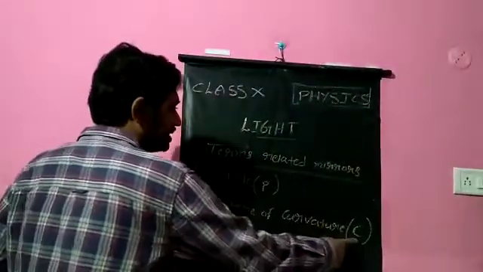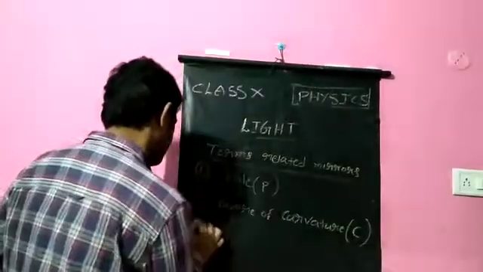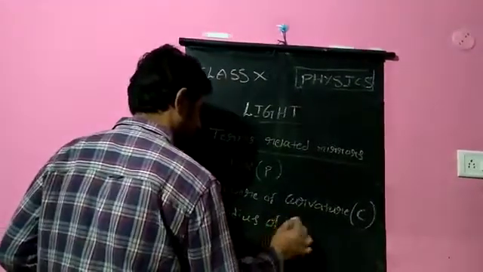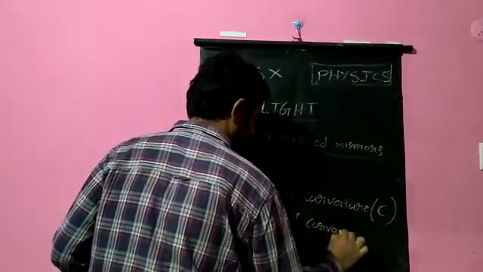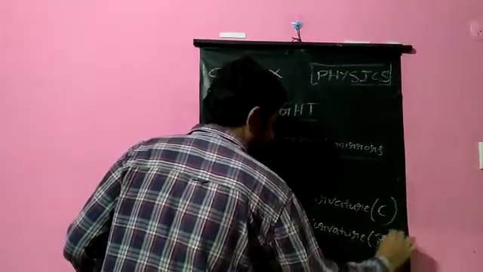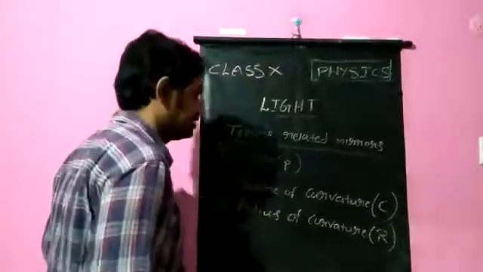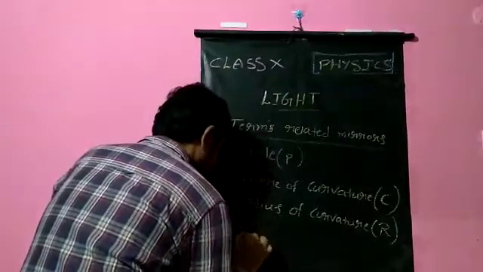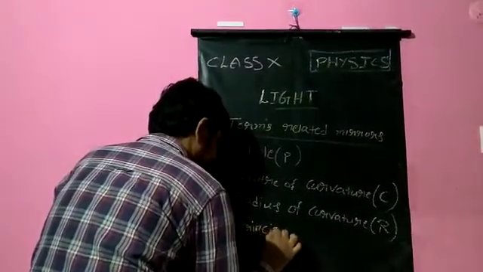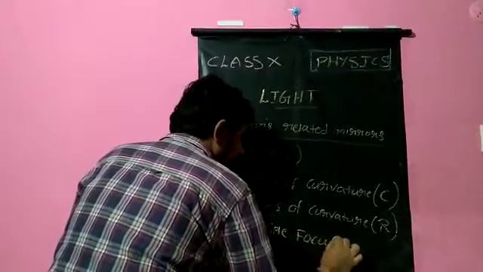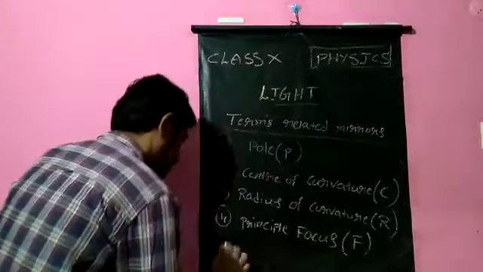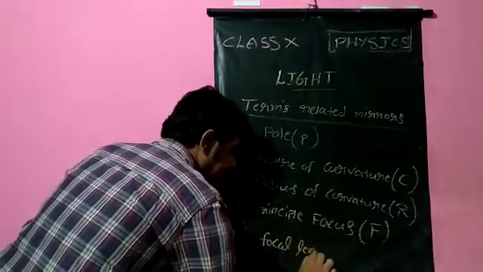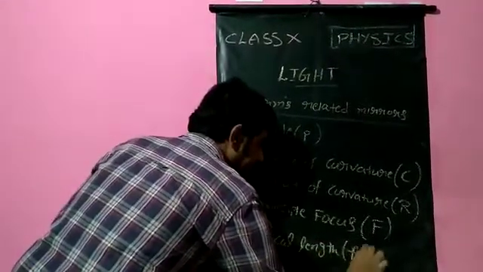Center of curvature, the second one, is denoted by capital C. Another one is radius of curvature, denoted by capital R. Principal focus, which is denoted by capital F. One more, focal length, denoted by small f.